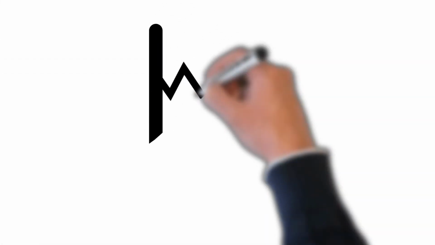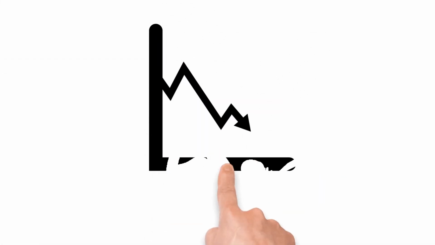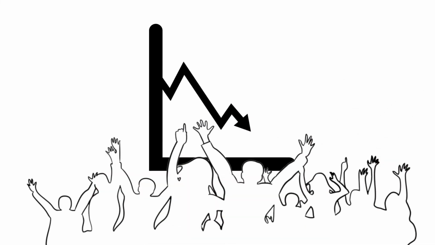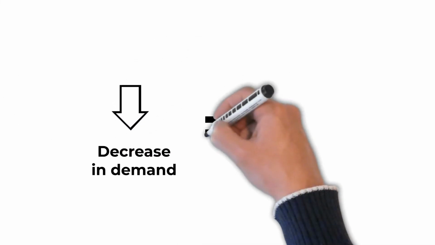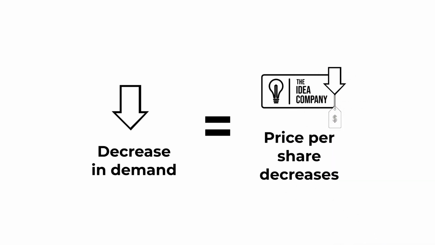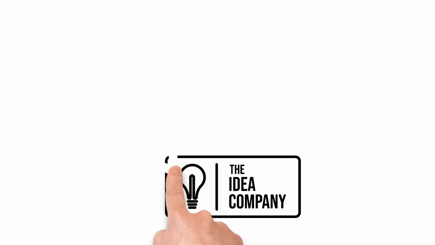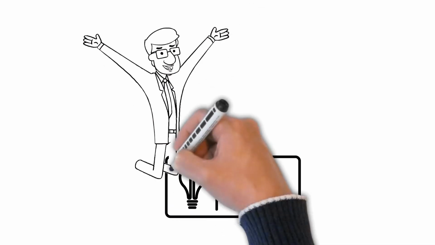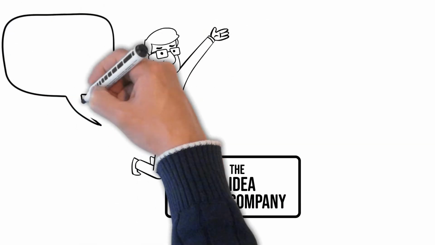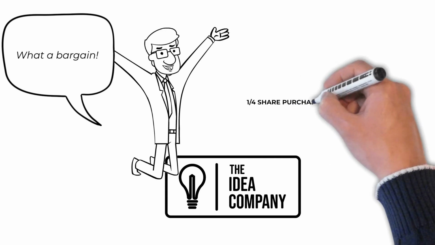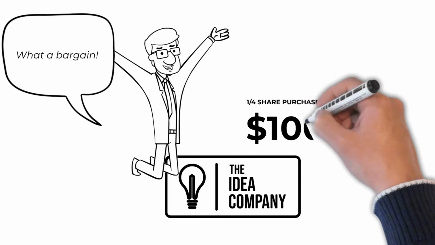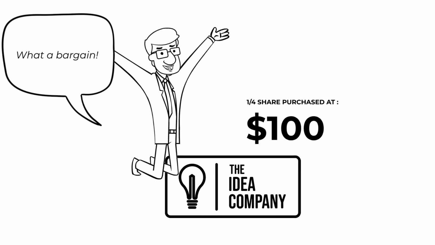The market catches wind of this and everyone starts selling their shares as fast as possible. But there are no more buyers left. With no buyers, sellers are forced to drop their asking prices, and the stock price plummets. By the time we got back, the trader who borrowed all those shares was able to buy them back, pay off his debt with interest for a grand total of $100. Yeah, he bought a quarter of the company for $100. There was no demand left, and the price just dropped. Thankfully, we didn't find anything expensive to buy, or we'd be in real trouble.